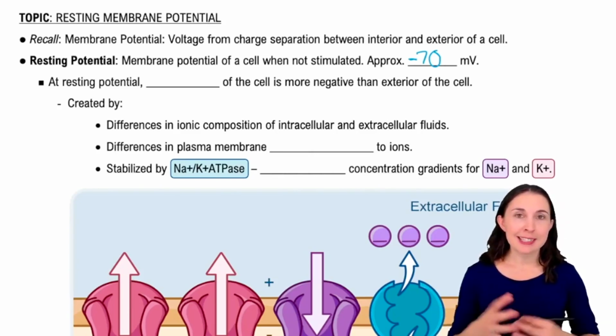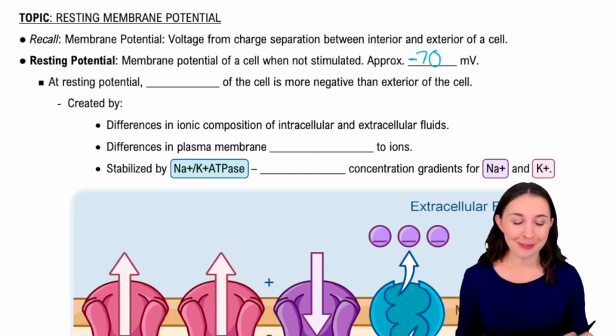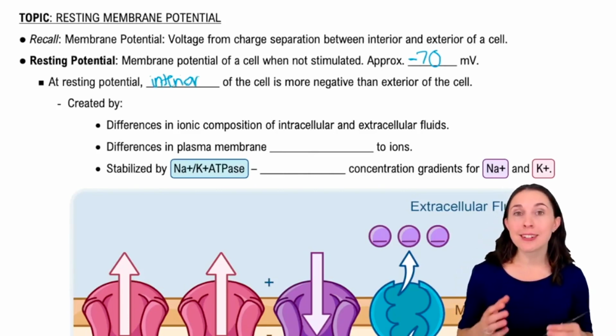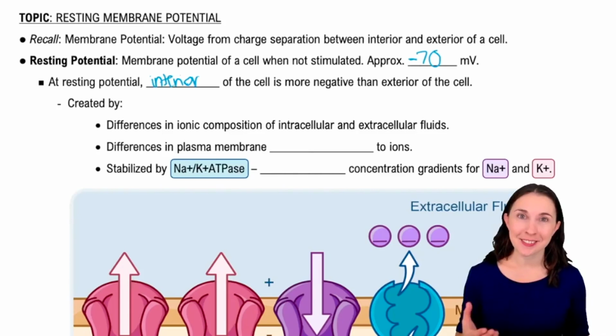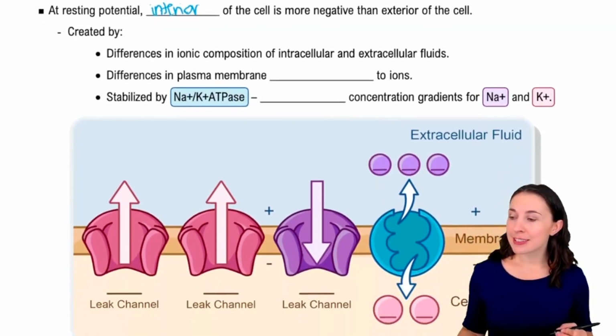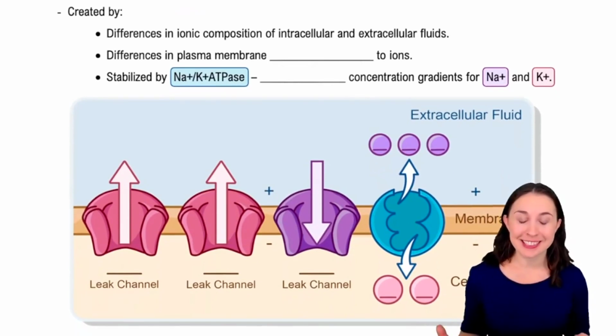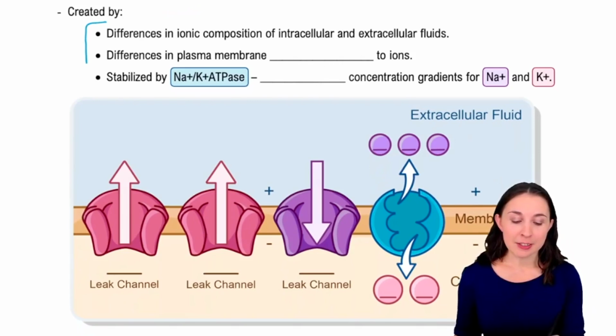Another way to say all of this, written out in words, is that when a cell is at rest, the interior of the cell is more negative than the exterior of the cell. All right, so that's what resting potential is. Now, how do we get there? What creates it? Resting potential is really created by two factors, and that's these factors right here.